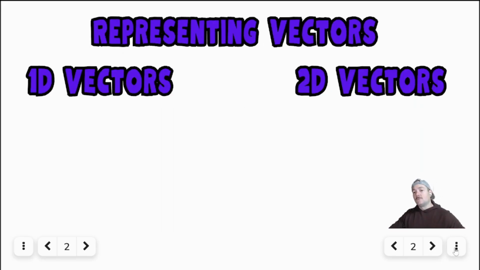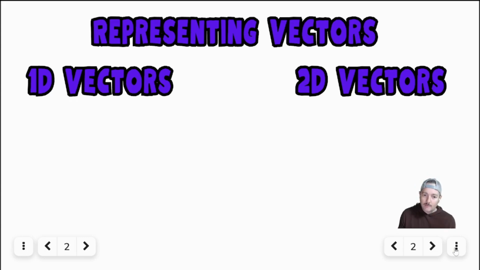So depending on what course you're doing, you might be learning about 1D vectors or 2D vectors. This is just a basic overview, just to give you an idea. A 1D vector is just going either east, west, north, or south. Not both, east and north at the same time. In between. It goes one of those, but not both.